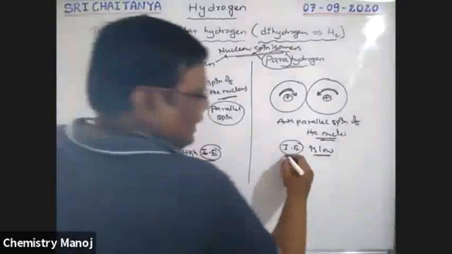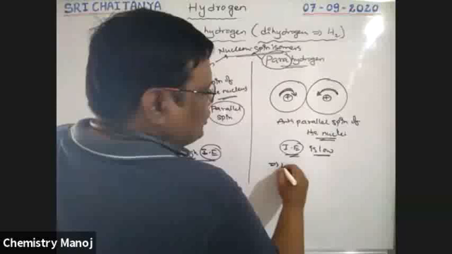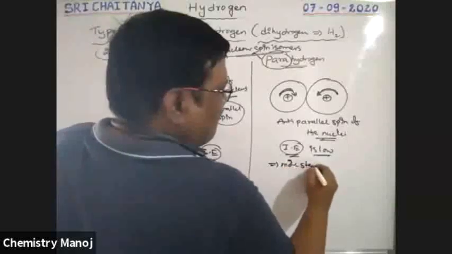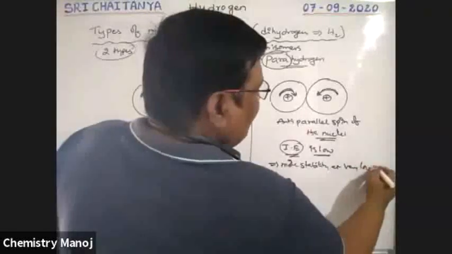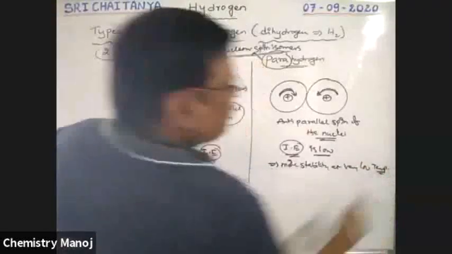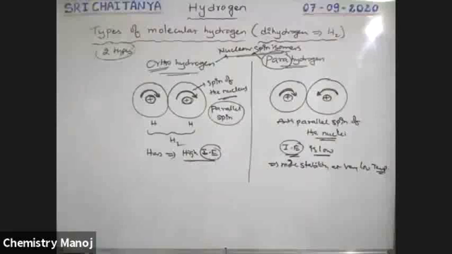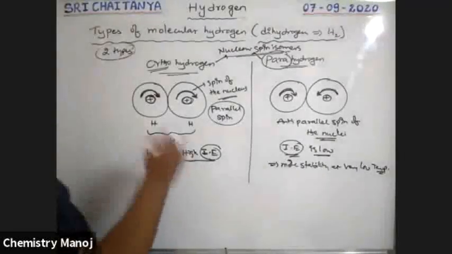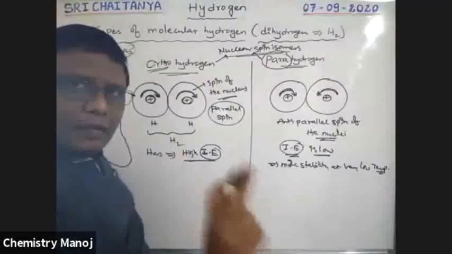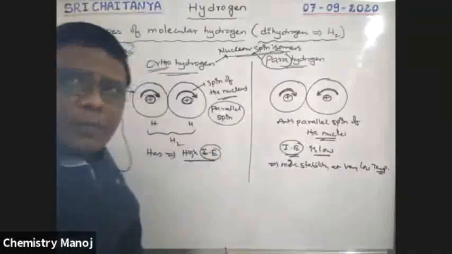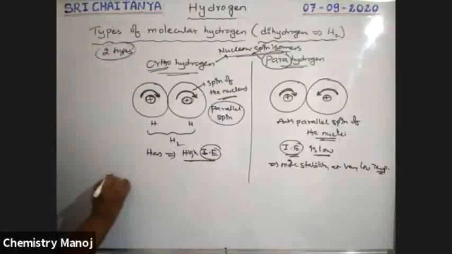Therefore, because it has low internal energy, it has more stability at very low temperatures. So at very low temperature, parahydrogen is very, very stable. At high temperature, orthohydrogen is more stable. At low temperature, parahydrogen is more stable. See, boys, see here, I am explaining.